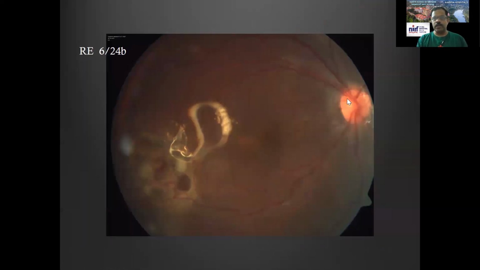This is the final end result. This is the optic nerve. These are the blood vessels. This is the fovea, which is quite normal. This is the temporal tear, which we made and we have lasered. And these are only reflections. The patient's vision improved about 75%.